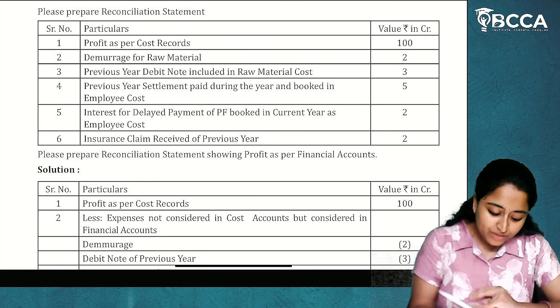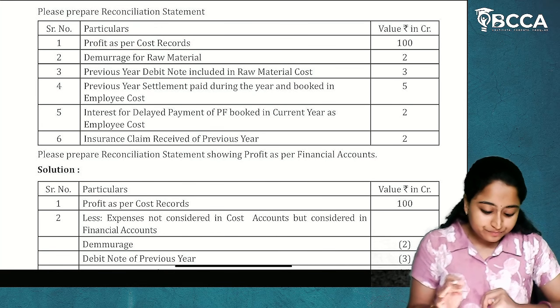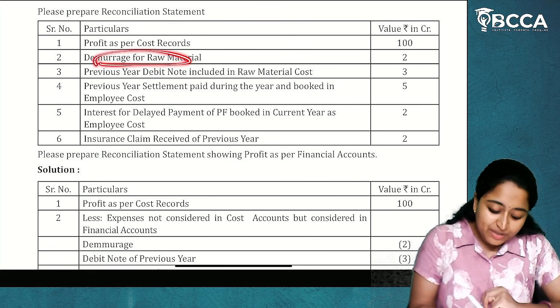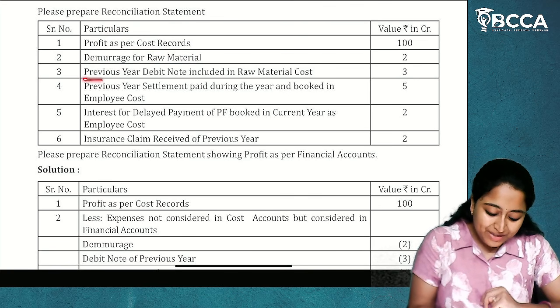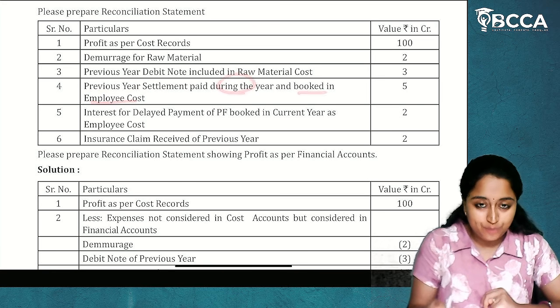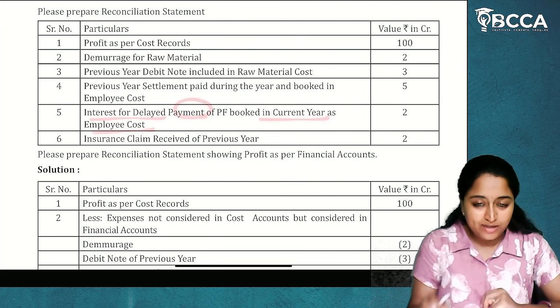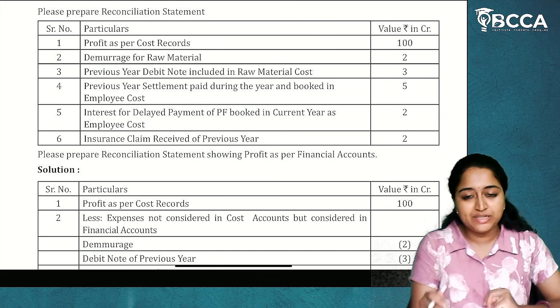Okay. Now, profit as per cost records is given. Then demurrage for raw material, previous year debit note included in the raw material cost, previous year settlement paid during the year and booked in the employee cost, interest for delayed payment of PF booked in current year as employee cost, and insurance claim received of previous year.